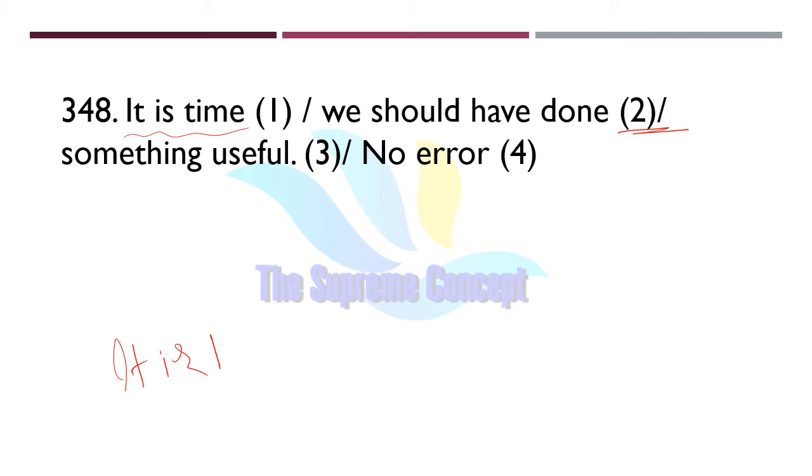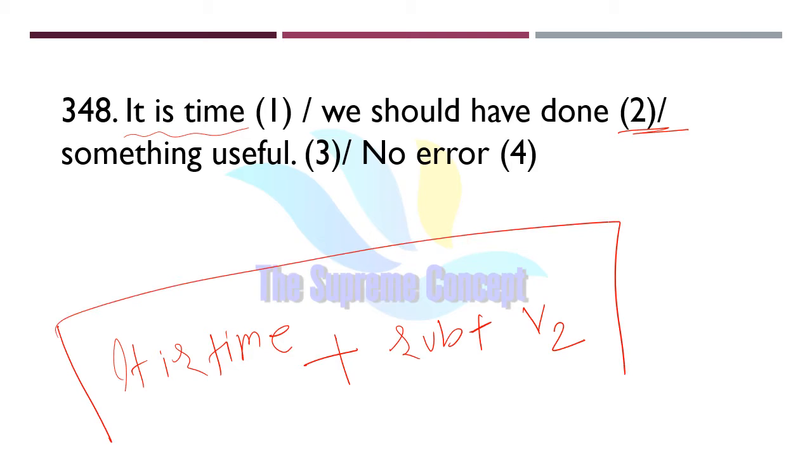It is time. After this phrase, we usually use a subject, and then we will use the past form of the verb, that is V2. Keep this in mind, because this is the rule here: it is time, then subject, then past form of the verb. Here, as you can see, it is given, "It is time we should have done something useful."